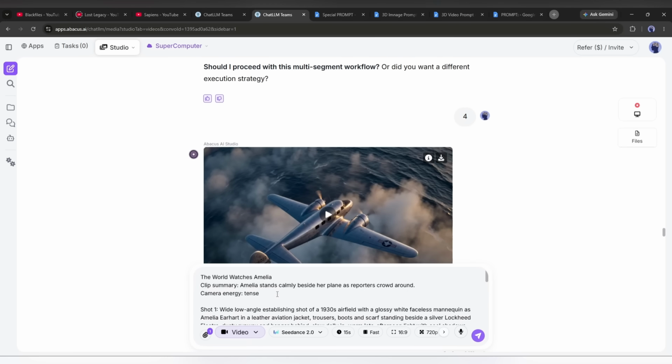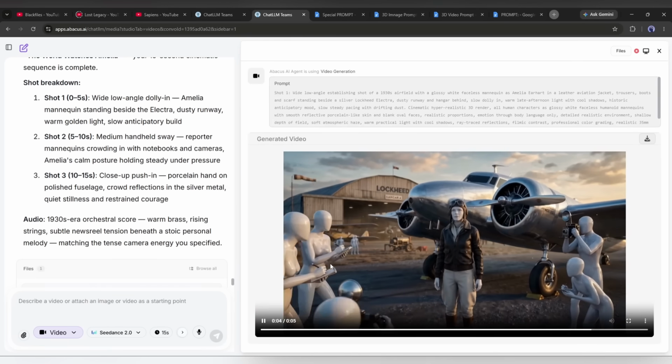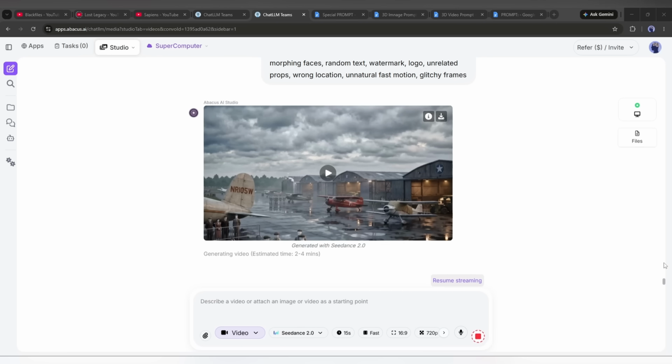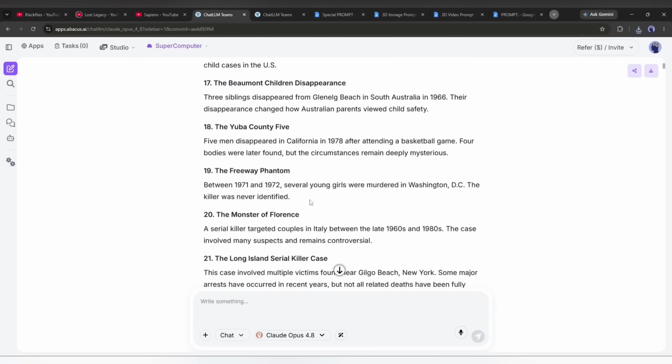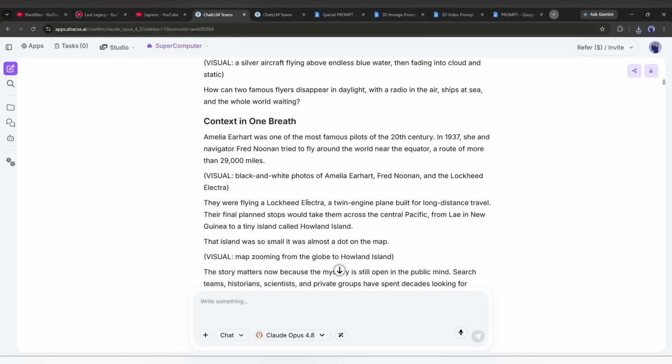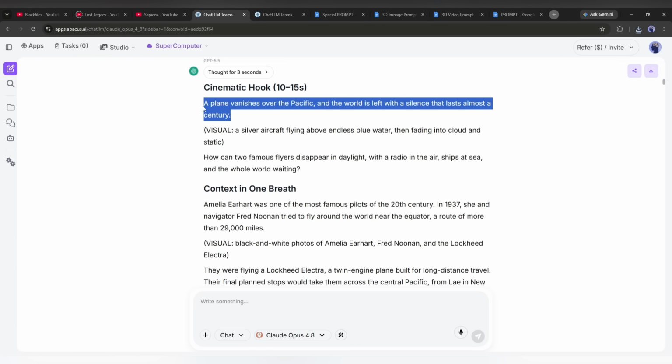Select the image, enter the prompt, set the settings, and then hit the Generate button. Once all the video clips are ready, download all of them to your device. Okay, all the video clips are ready. Now we have to generate the voiceover, and for that, just follow the previous niche formula.